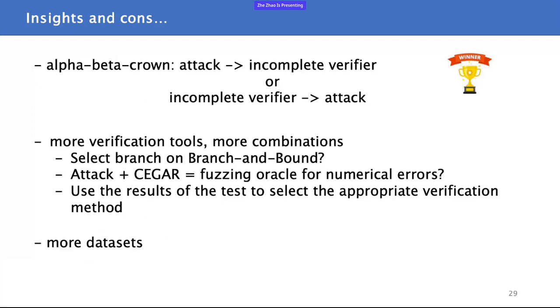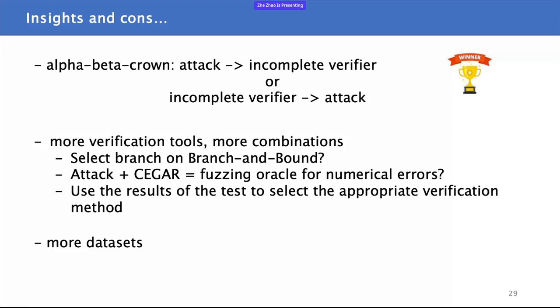They use an adversarial attack to try to find adversarial examples before calling the verification tool or after running an incomplete verification tool. And if set, they can just return, while our approach does the testing and verification combination in a more elaborate way. We also hope to facilitate the combination of the two approaches, testing and verification, in more ways in the future, and to experiment with more data sets.